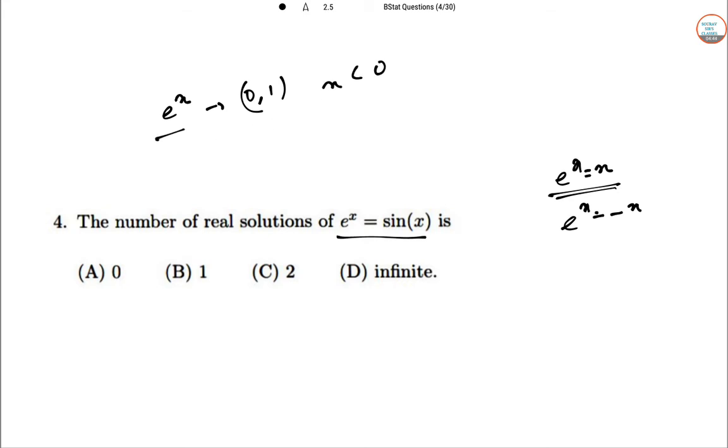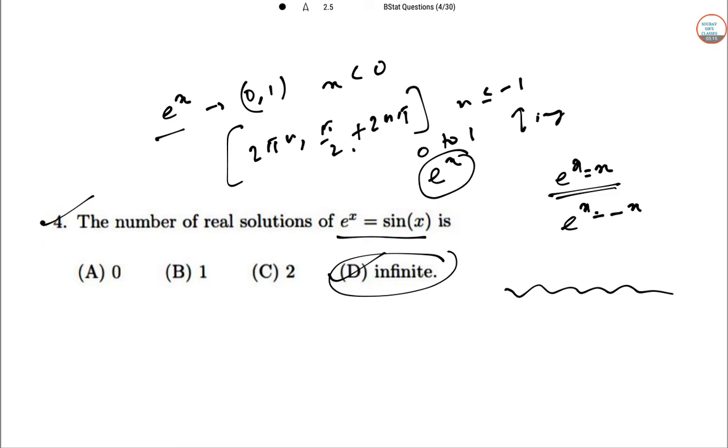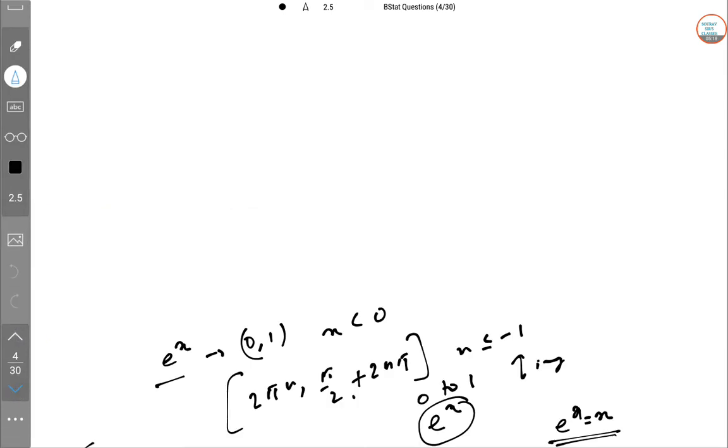And e to the power x is differentiable everywhere. Now if we take the intervals from 2n pi to pi by 2 plus 2n pi, with n less than or equal to minus 1, the function sin x is increasing from 0 to 1. Hence it intersects e to the power x, so there will be an intersection point in each such interval. Infinite times the total intersections will be there. So the answer is D. So 4 is done. Now let's move to question number 5.